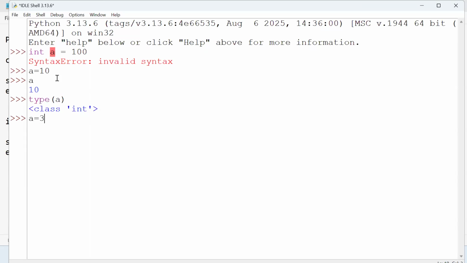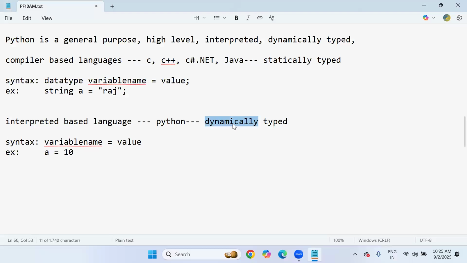Suppose let's take A value 34.5, and print A. Type of A means what type it is? 34.5 is float type only. Python decides the float type for variable A. This is type of A, float type, like that. Is it clear? So this is just Python being a dynamically typed language.